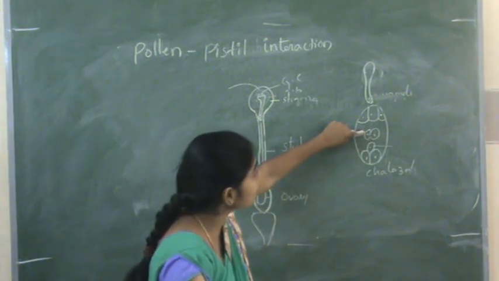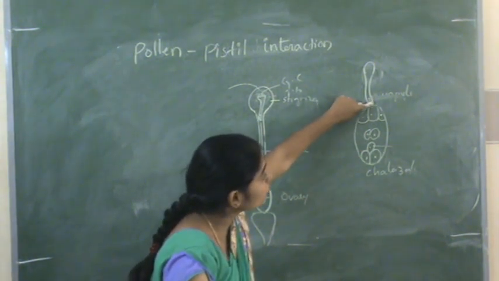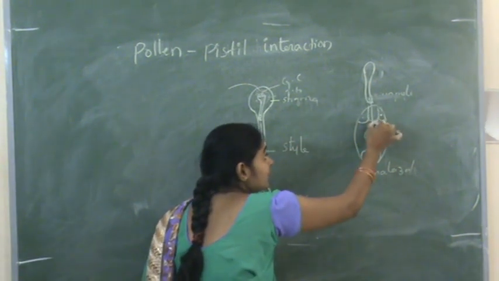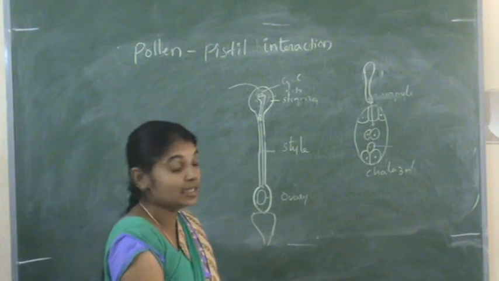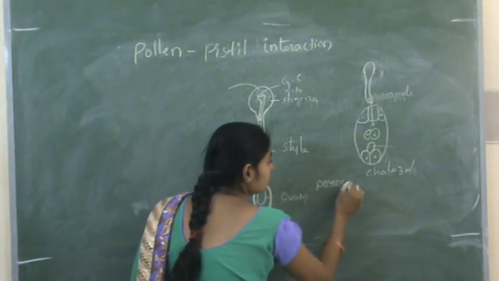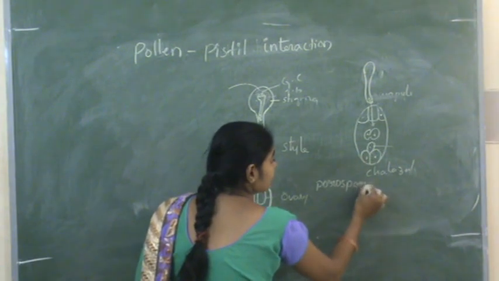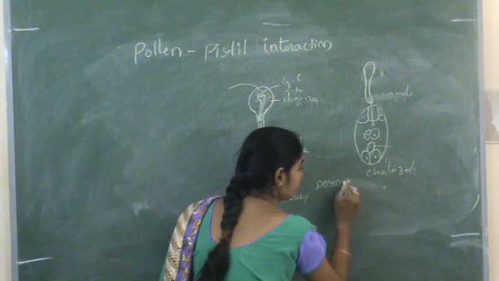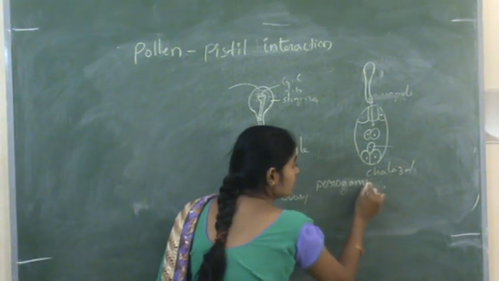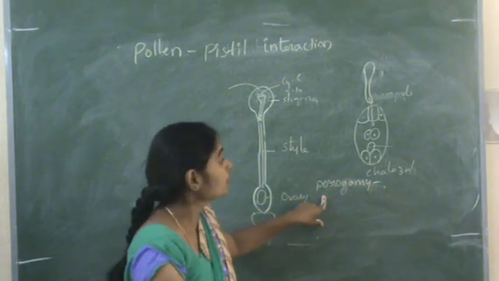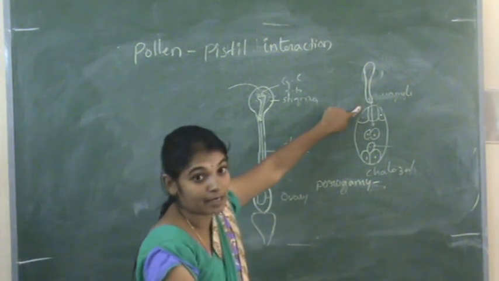If it enters the embryo sac through the micropyle, that is called porogamy. Porogamy is the entry of the pollen tube through the micropyle.